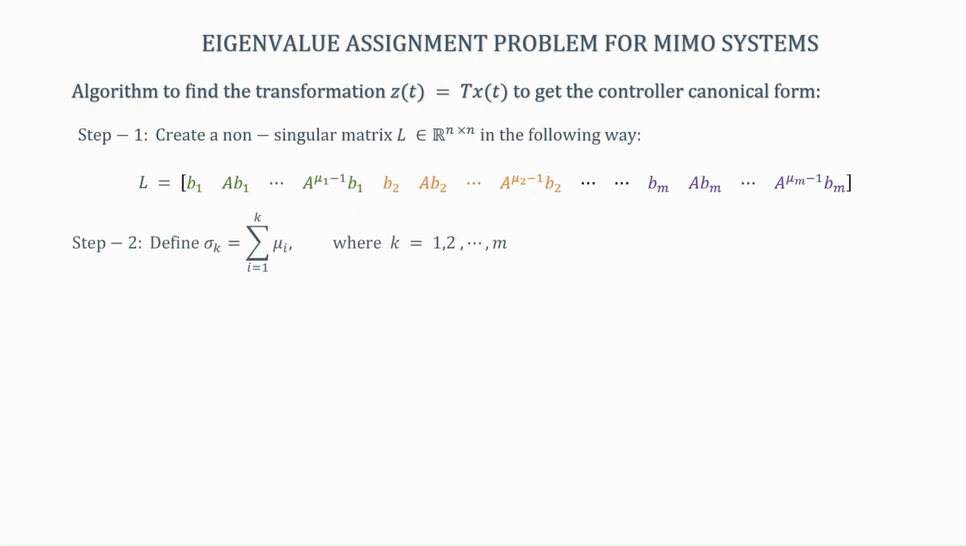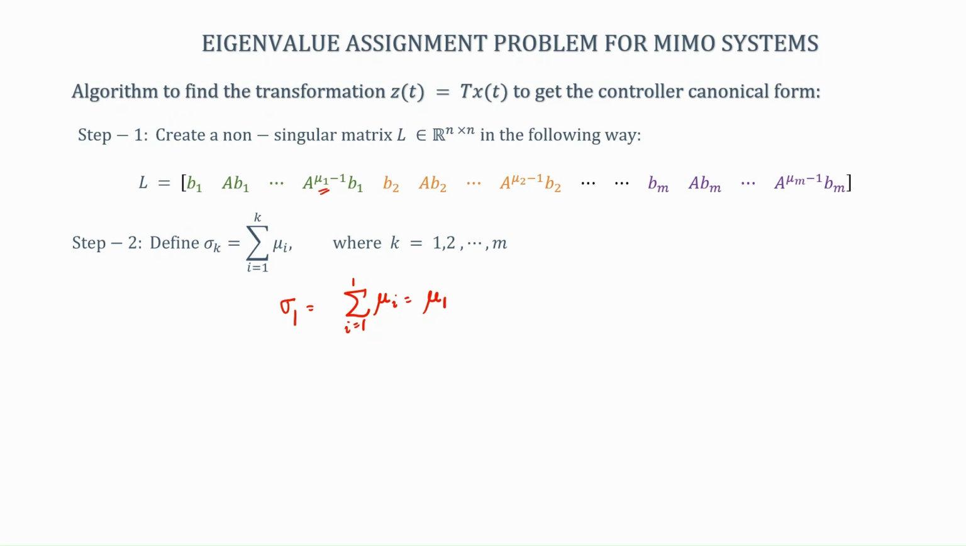Fine. Now that the matrix is invertible, let us go to the second step. Now, the second step is definition of a quantity sigma k. How is sigma k defined? Sigma k is the summation of i equal to 1 to k of mu i. So, that means that sigma 1 is nothing but summation of i equal to 1 to 1 of mu i, which means this is mu 1. And what is mu 1? Mu 1 is this, right.